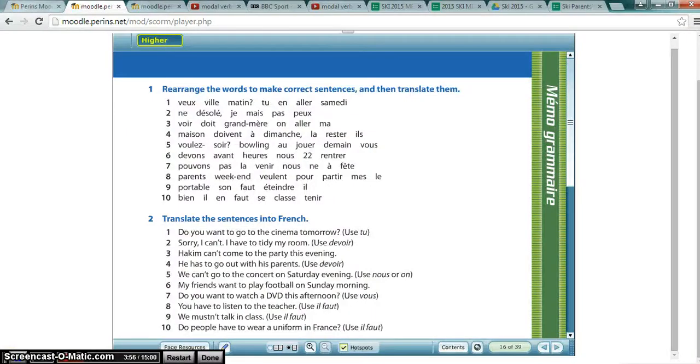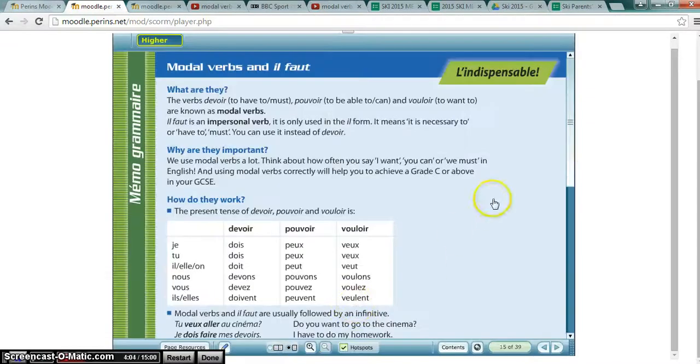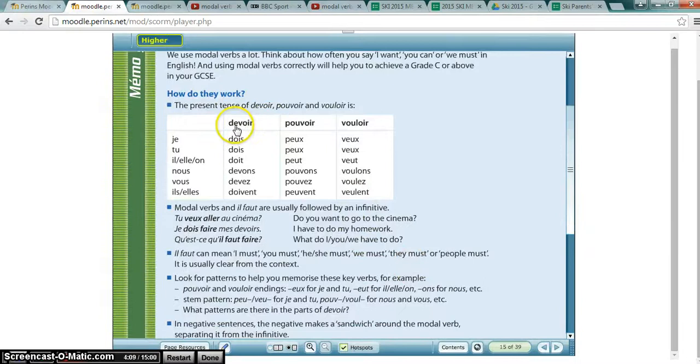What else did it ask us to write? It asked us to write, I have to tidy my room using devoir. So I'm going to scan the page over here to see whether or not it's anywhere, because you never know. So first thing is we need to use this verb, so devoir.